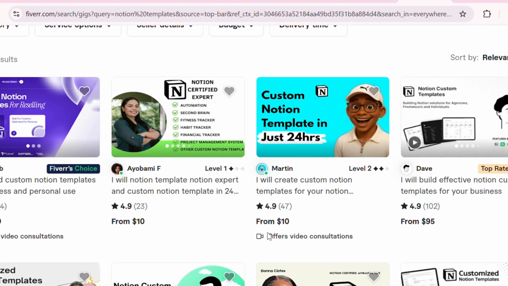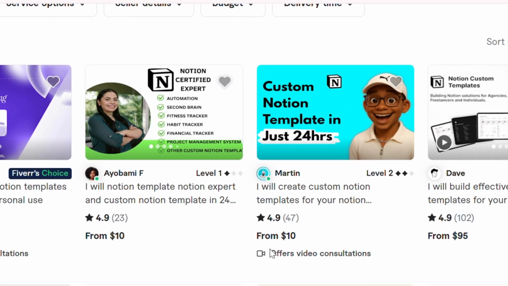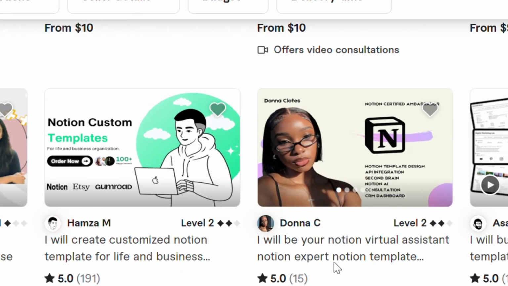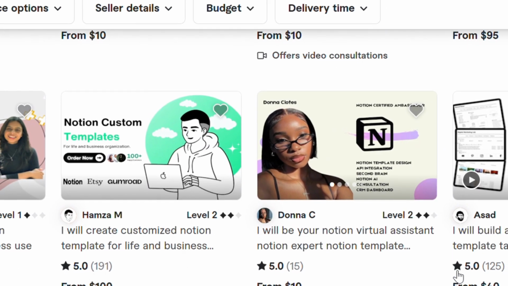Now let's talk about pricing. Your template is a product, and it needs to be priced like one. Don't underprice because you're new. Templates on the lower end usually go for around $5 to $20.